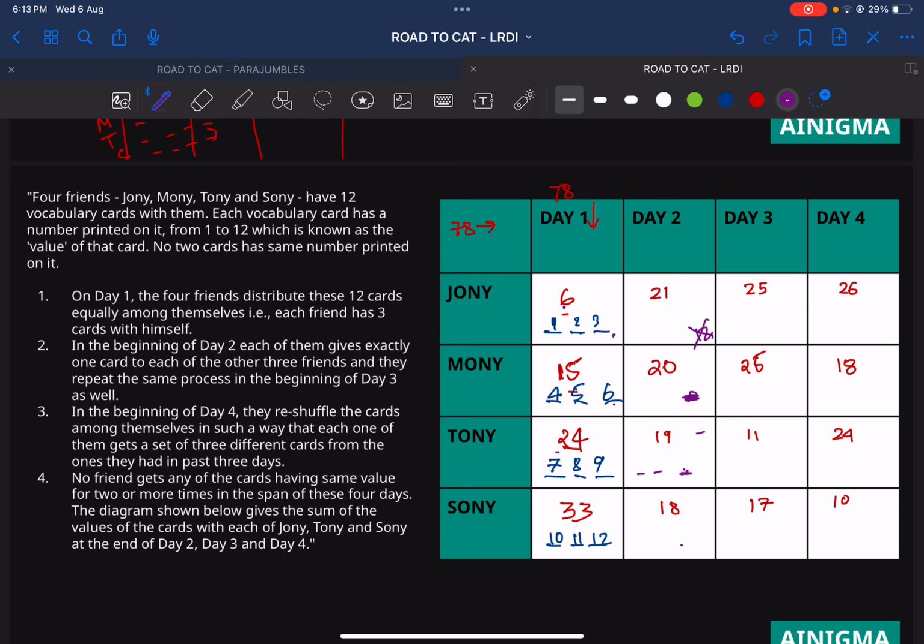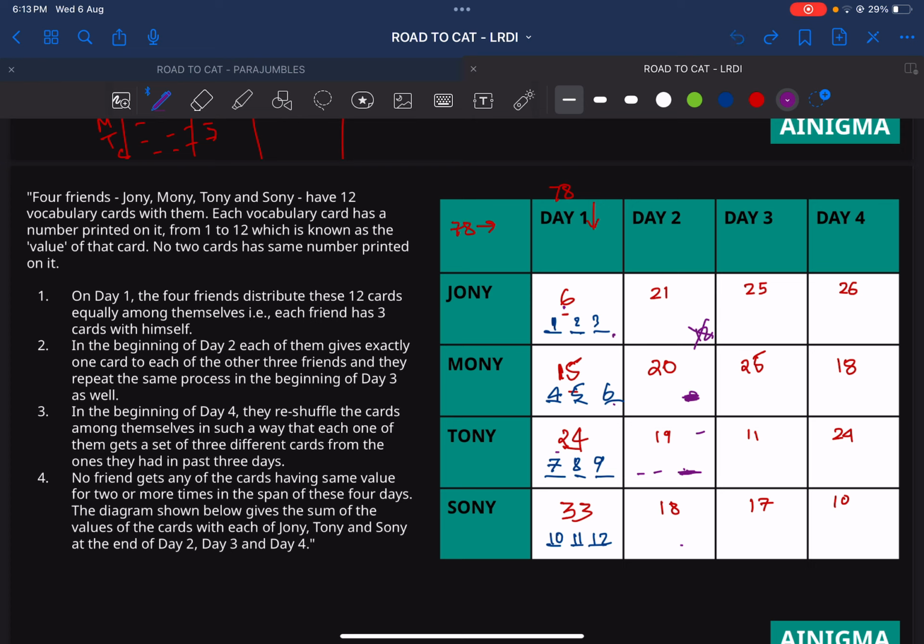Now let's look at 11 first. Can 11 come here? If 11 comes here, then we have to form 8 from 2 numbers, and this is the contender. So I can form 8 from 6 and 2, and 5 and 3 is also possible, so 11 can come here. Definitely 2 possibilities are there. If 11 is here, then we have to form 9 from 2 numbers, and 9 can only be formed by 7 and 2. So 11 is definitely possible here.